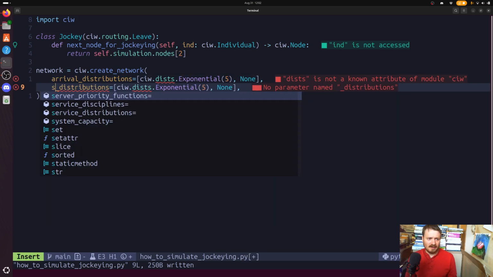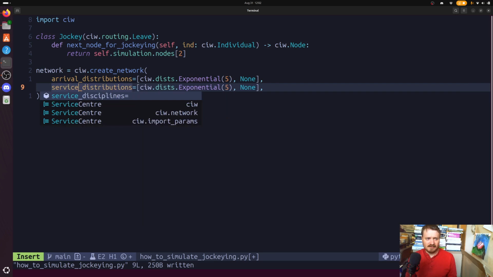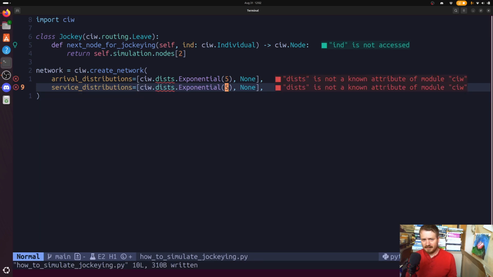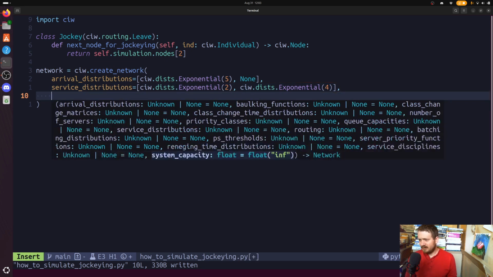We also need, at every node, service distributions. And let's make this 2, and maybe they both have a service rate, so let's grab that, and we'll switch it up a little bit. 2 and 4. Is that right? Seems right. I guess we'll find out when we run it.